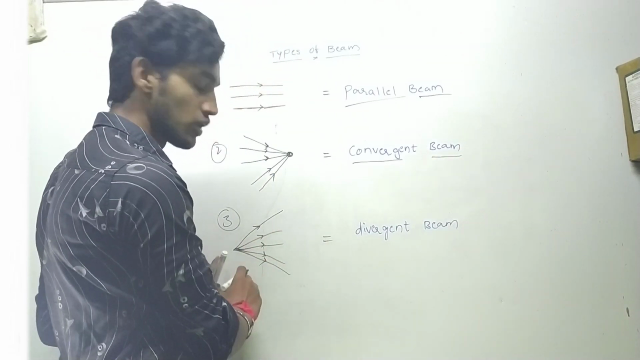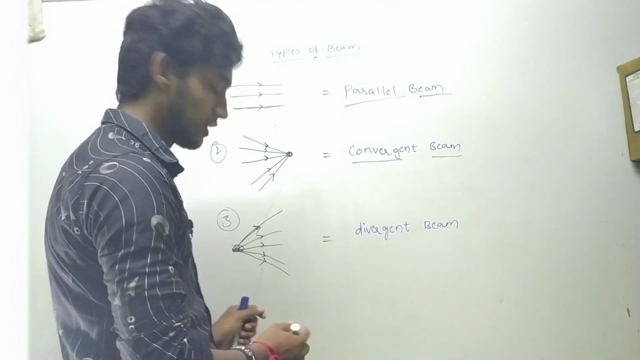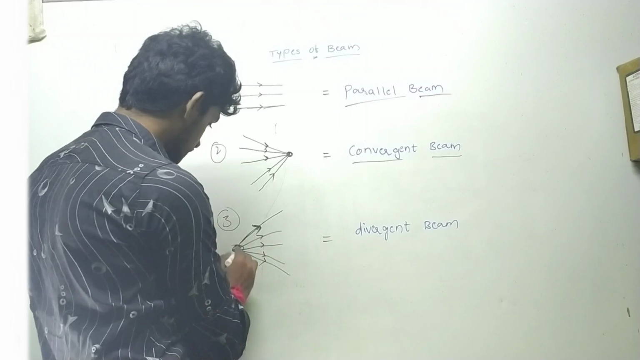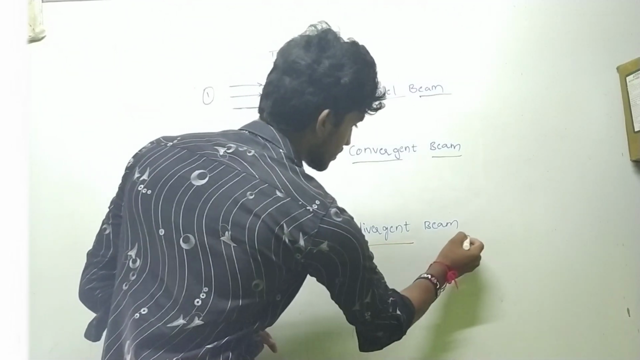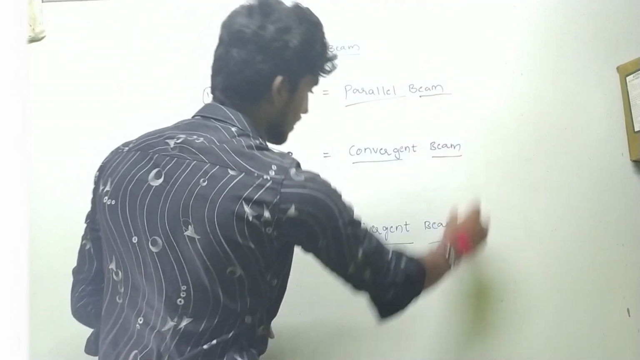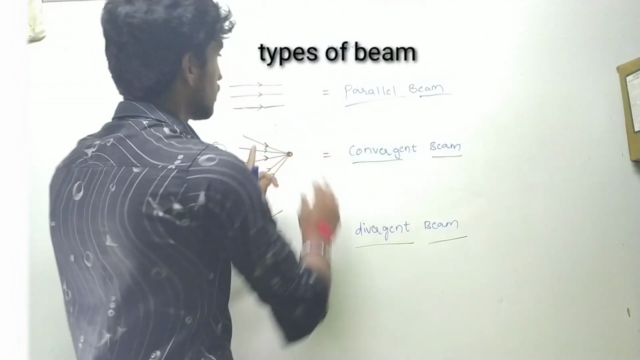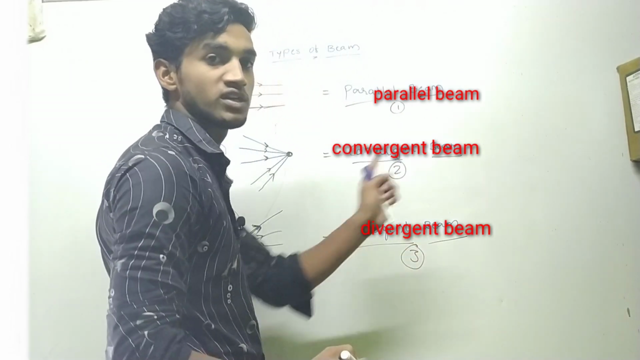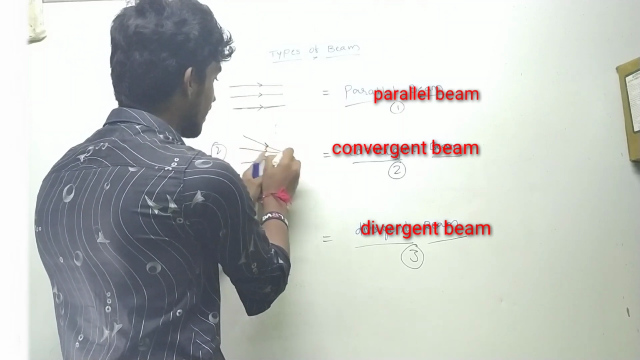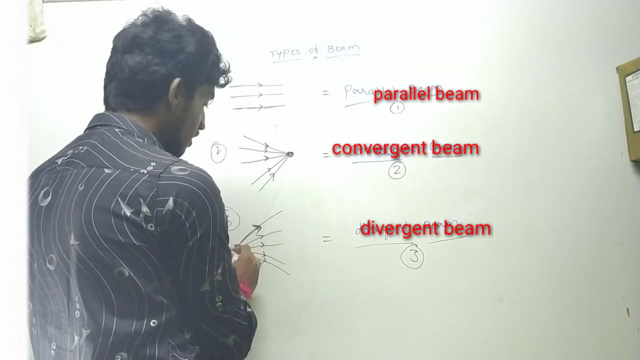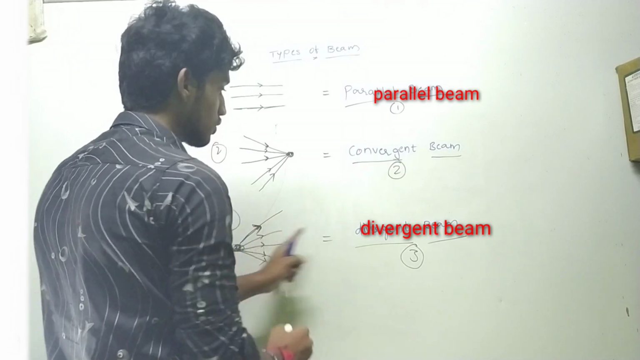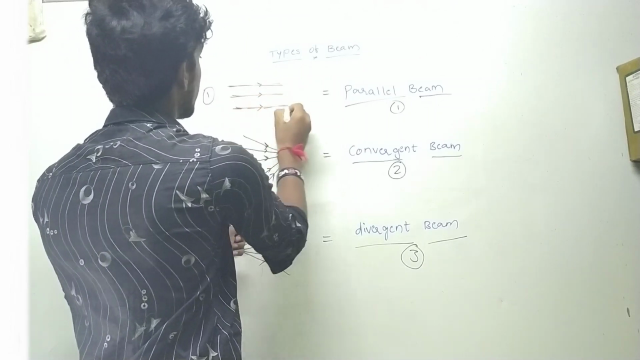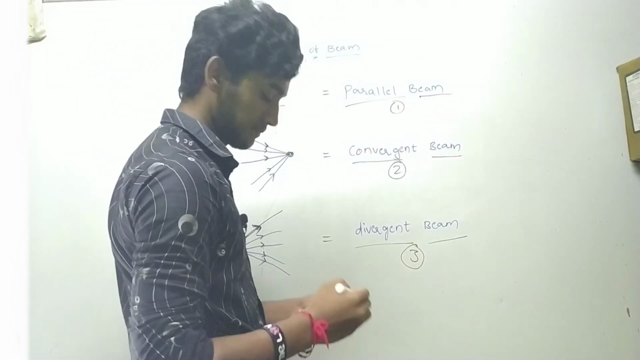And what do you think the third one is? The third one is where the rays are going away from a point. It is called a divergent beam. So these three are the types of beams: the parallel beam, the convergent beam, and the divergent beam. Here all the rays are converging, and here all the rays are diverging. This is called divergent and this is called convergent. This one is parallel, so we call it a parallel beam.